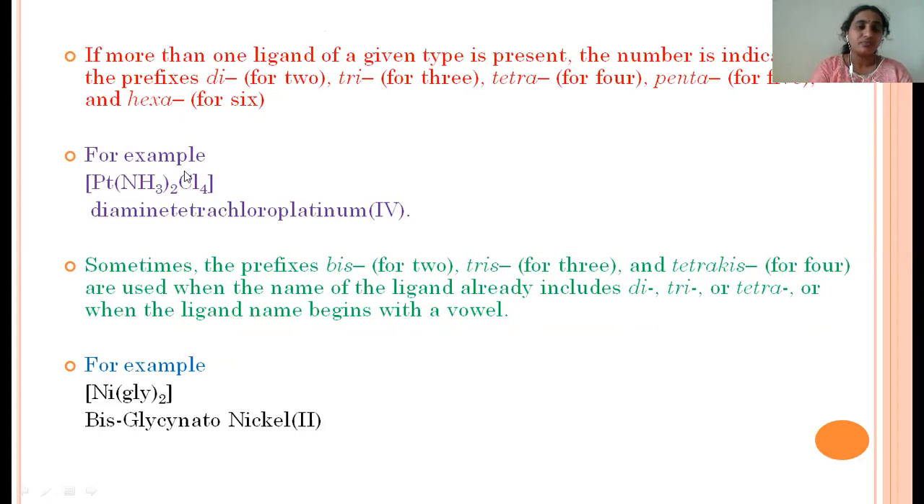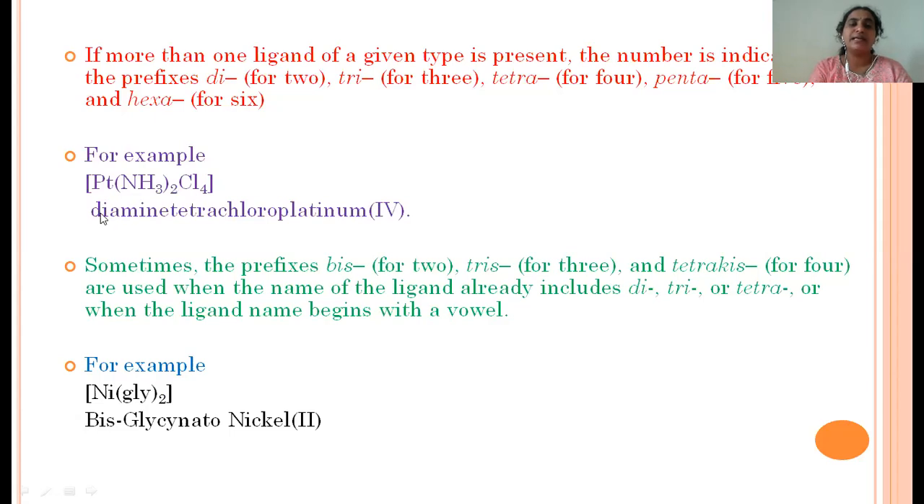If you see this example here, in this complex, this is the metal, this is the neutral ligand, and this is the negative ligand. The neutral ligand name is ammine and this ligand name is chloro. We have to follow alphabetical order while writing the complex name. So first we write the neutral ligand name, which is ammonia, present as 2.